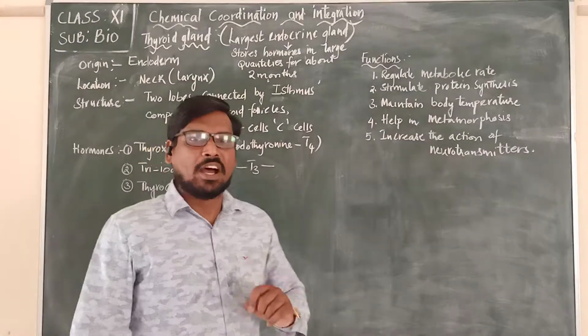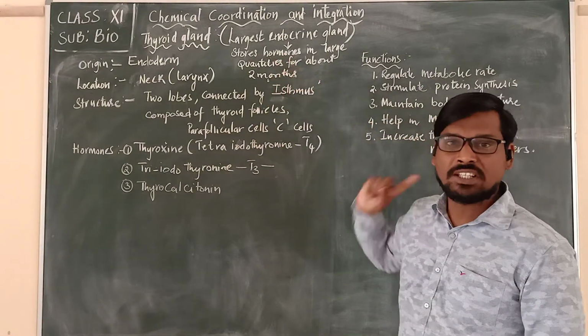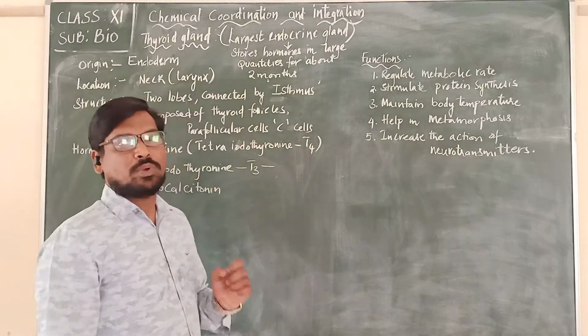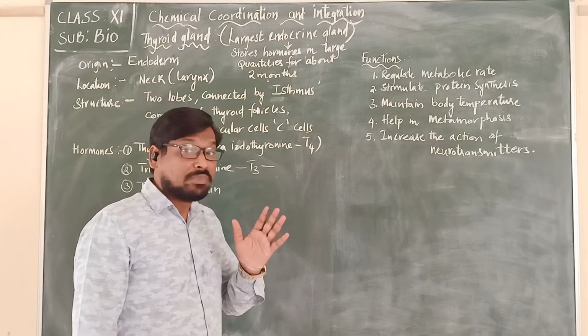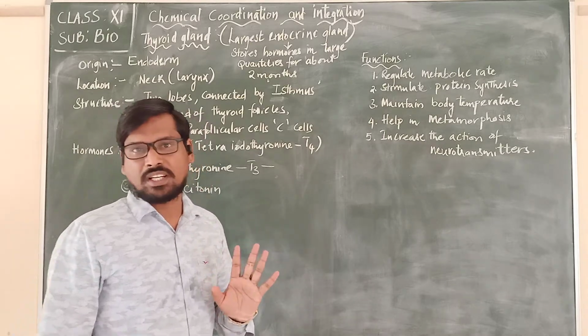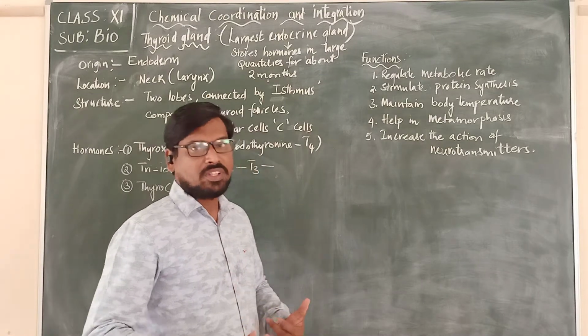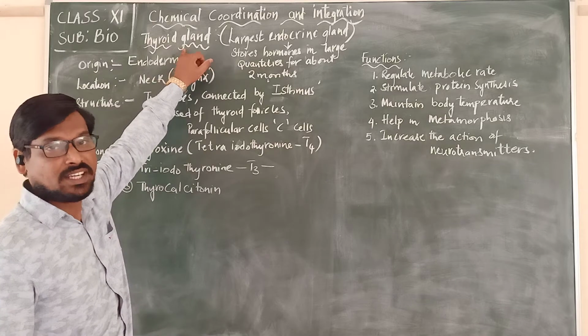Hi everybody. Now in this video we are going to discuss the chapter called chemical coordination and integration. In the previous video we discussed the pituitary gland and the hormones produced from its different lobes: anterior lobe, intermediate lobe and posterior lobe. Now in this video we are going to discuss another most important gland called the thyroid gland.